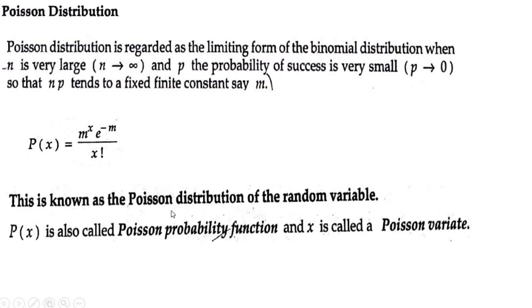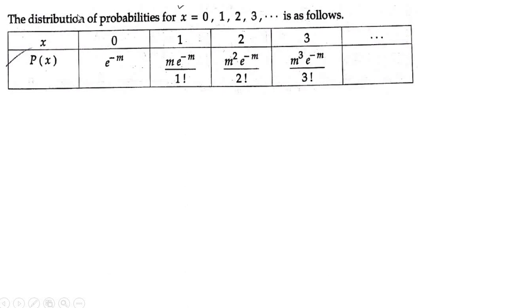So this is known as the Poisson distribution of a random variable, and p of x is also called the Poisson probability function, and x is called the Poisson variate. Next, the distribution of probability. We have also studied the probability distribution under binomial. So the probability distribution for x equal to 0, 1, and so on up to infinity is as follows.